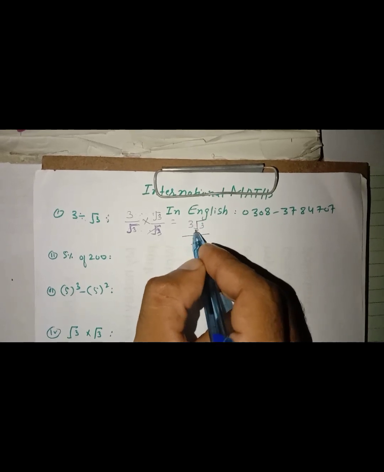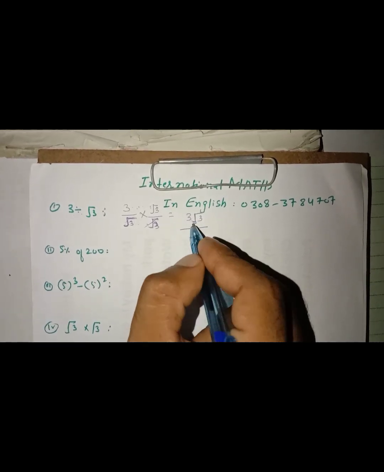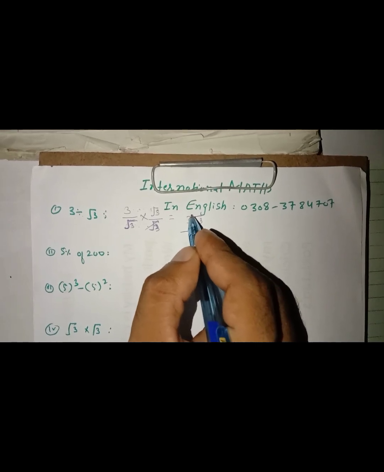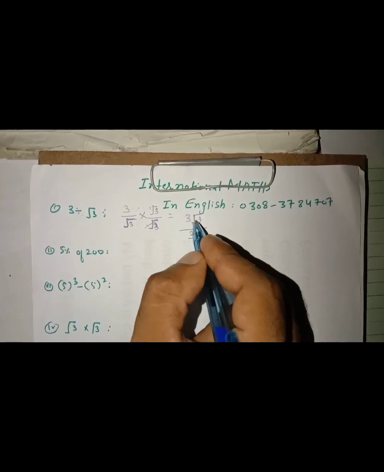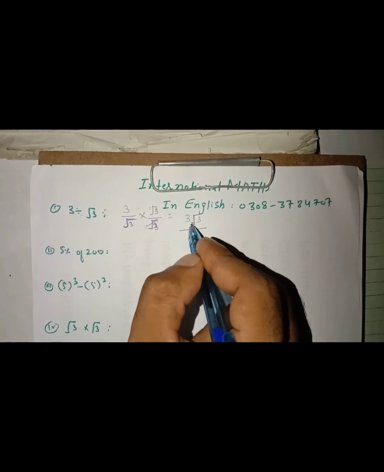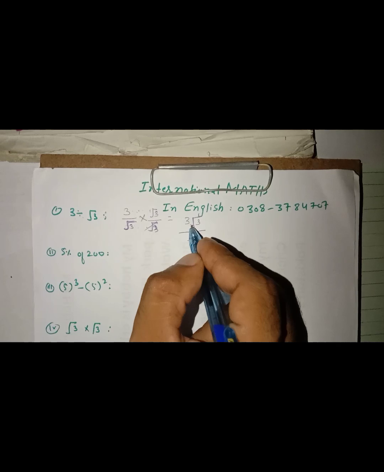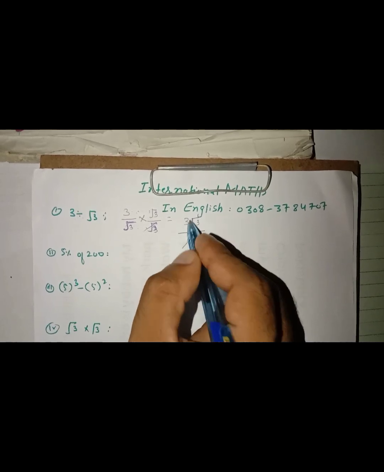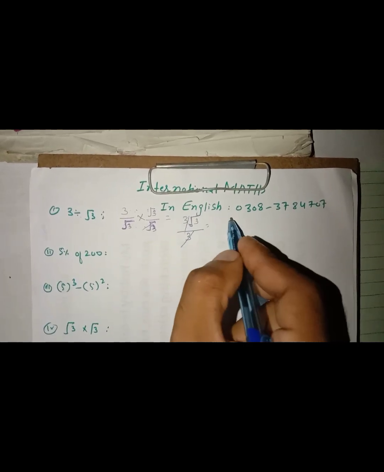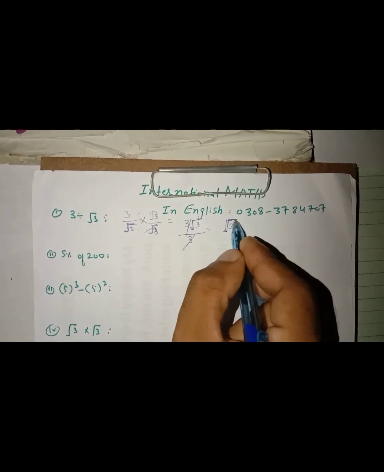Now there is a product, 3 multiplied by root 3. If it were plus or minus, then we could not cancel 3 with 3, but since there is a multiplication, we can easily cut them out. This is a mathematical concept, 3 over 3. Our answer will be root 3. I hope you understand well.